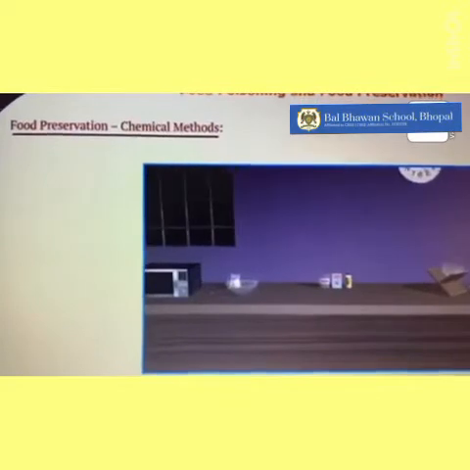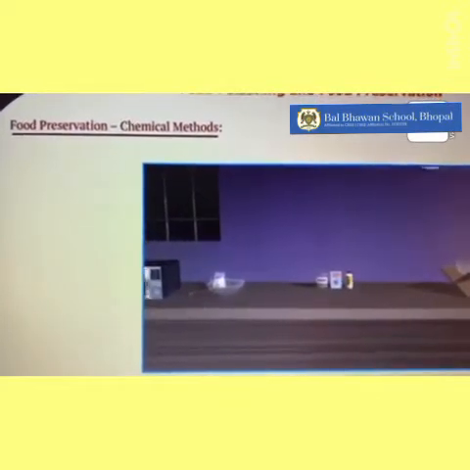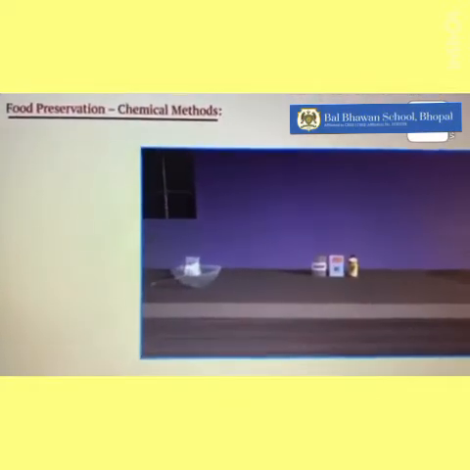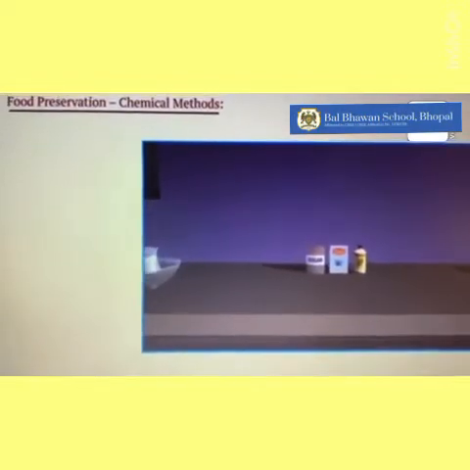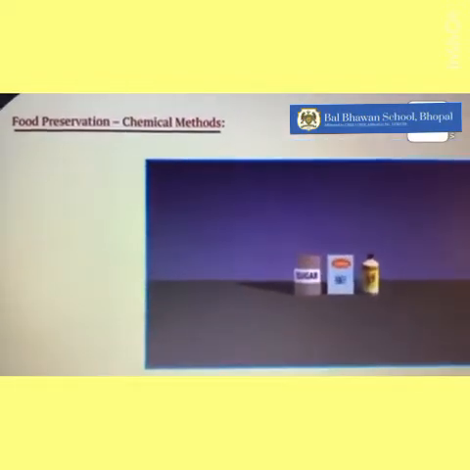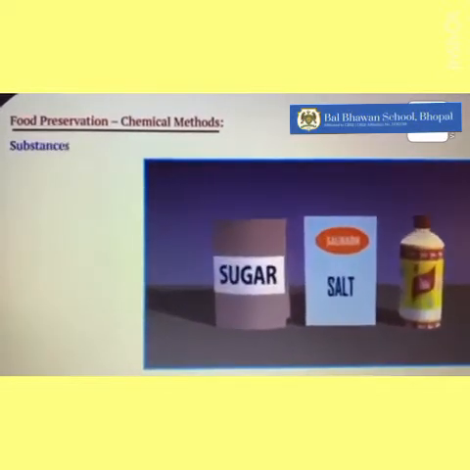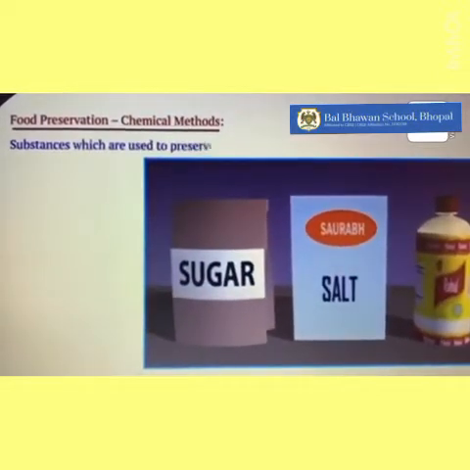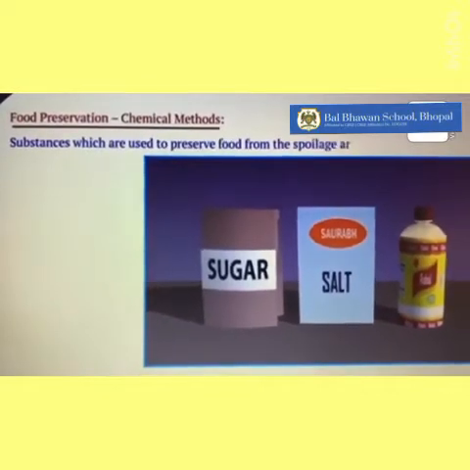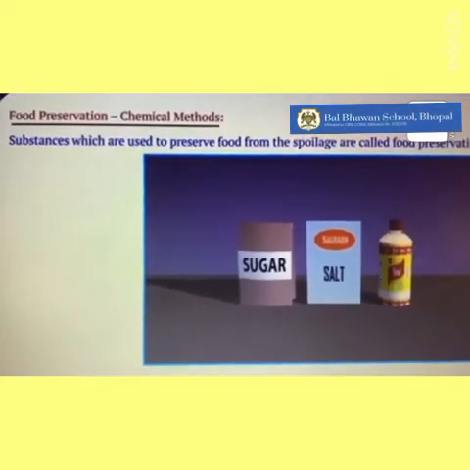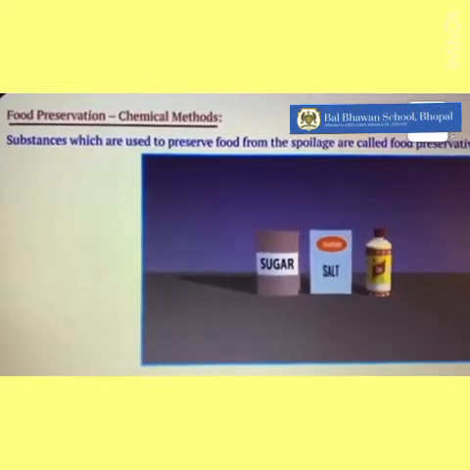Some common chemicals like edible oil, salt, and sugar are used to prevent the growth of microorganisms in food items. Substances which are used to preserve food from spoilage are called food preservatives.